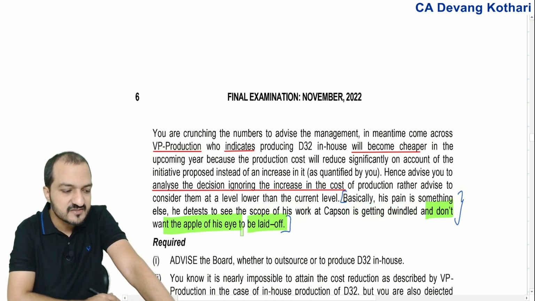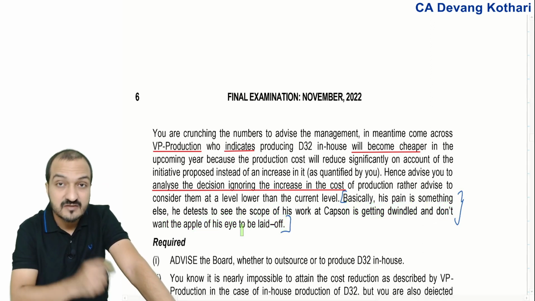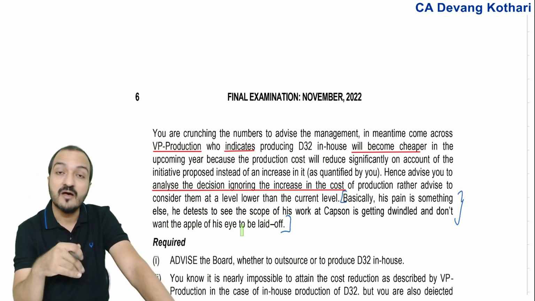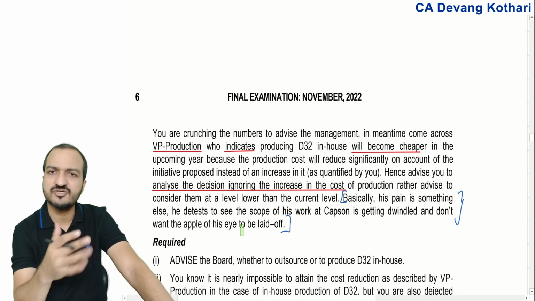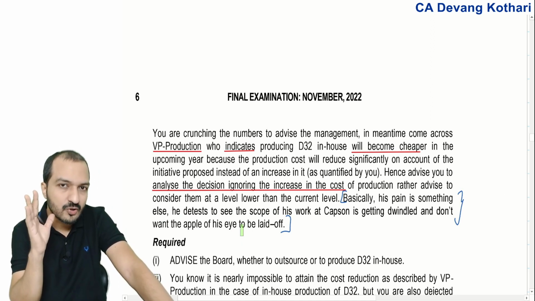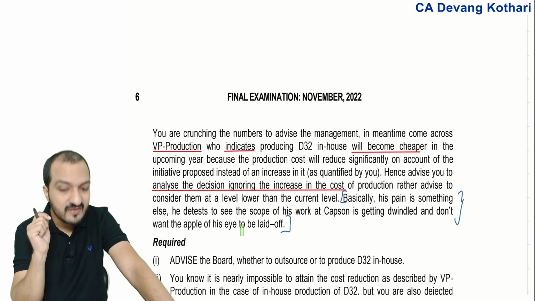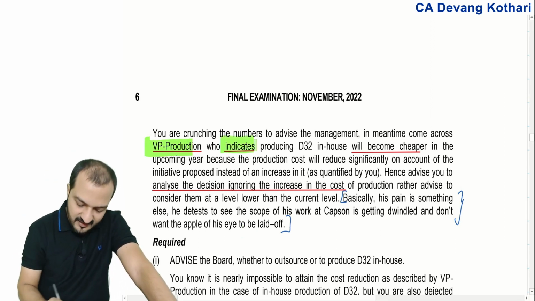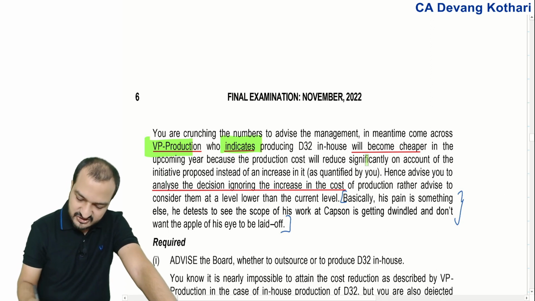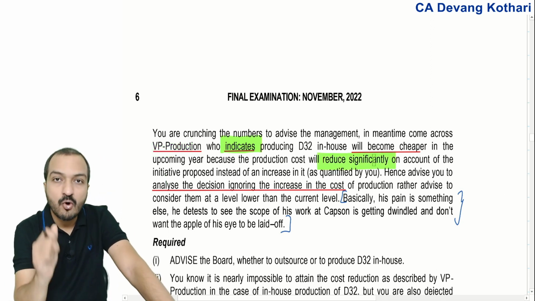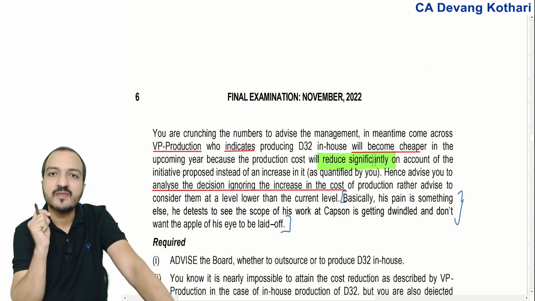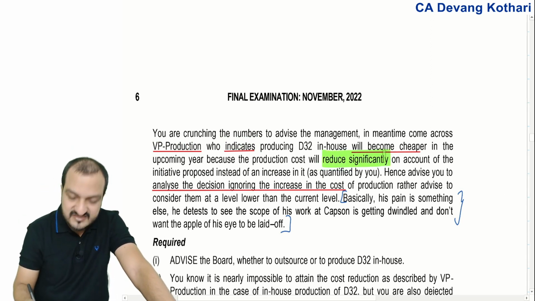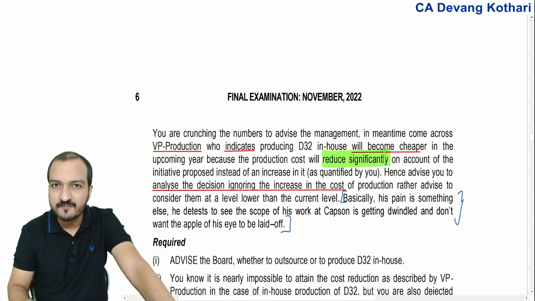That's the reason he is giving excuses, that no, the prices will not increase in the next year. In the next year, the cost will decrease because of some initiatives that we have proposed. Now, does that seem to be correct? No. You will comment that the production manager is suggesting that the cost will reduce because of his personal desires. He is recommending that the cost will decrease because he doesn't want to lose his work, right?